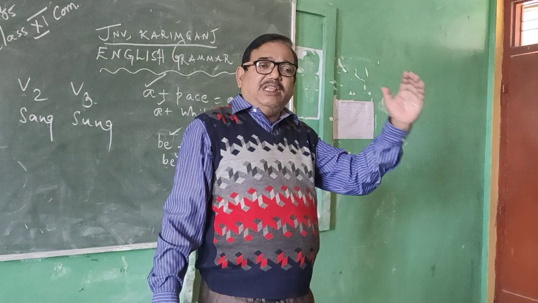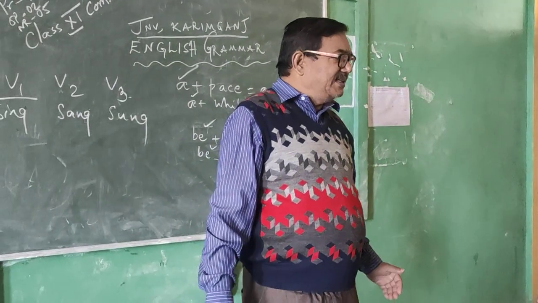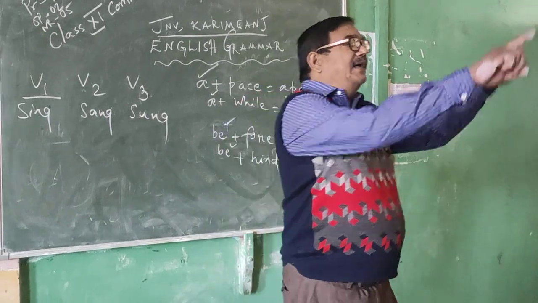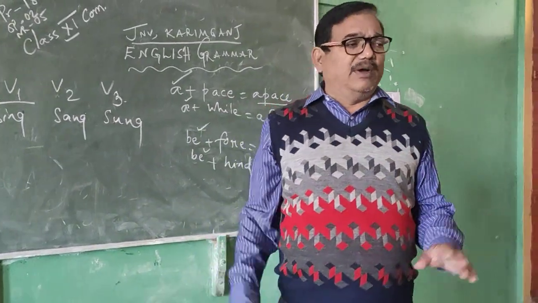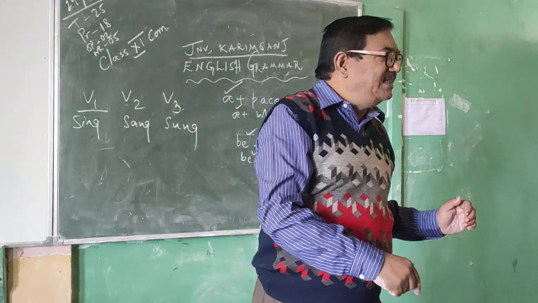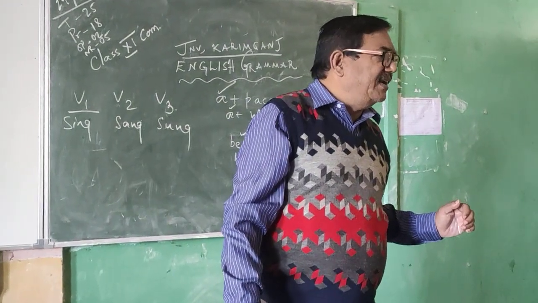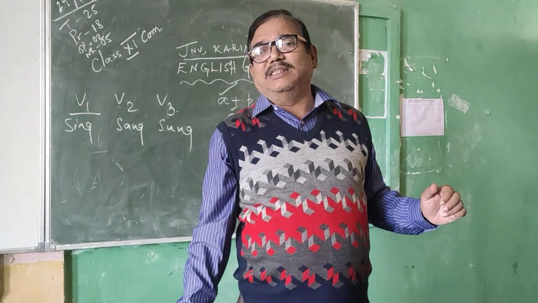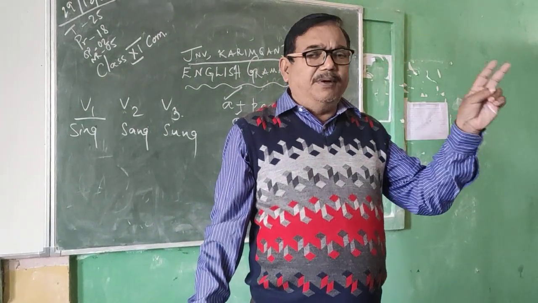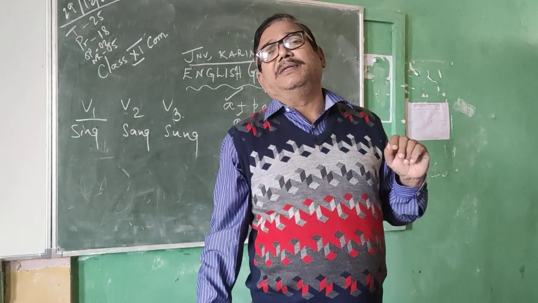Next, rule number 2, simple present tense of the verb is used in case of habitual action. I explained what is habitual action. Next, rule number 3, if there are two verbs in a sentence, and one of the verbs is in the simple future tense or future indefinite tense, then the other verb must be in the simple present tense. একটা সেন্টেন্সে যদি দুটো ভার্ব থাকে, একটা যদি সিম্পল ফিউচারে থাকে, তো অন্যটা সিম্পল প্রেজেন্টে থাকতে হবে।